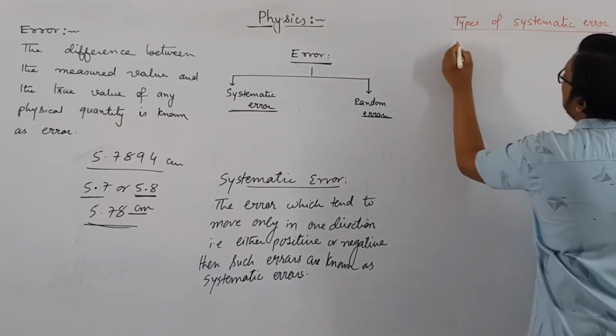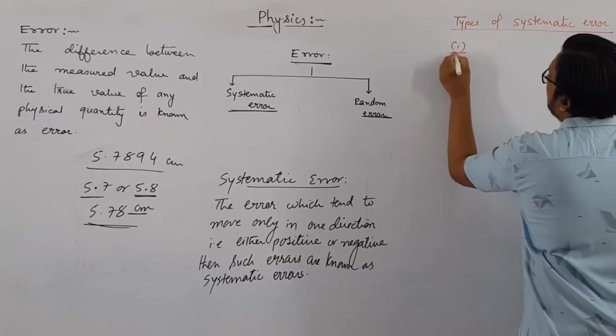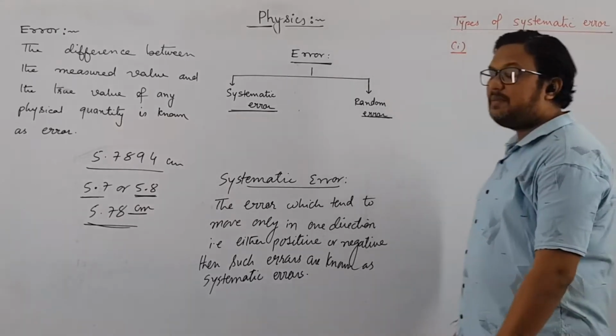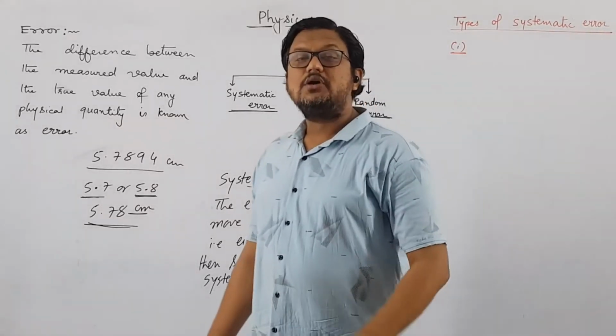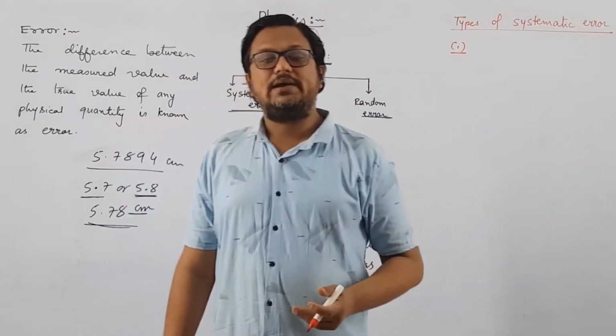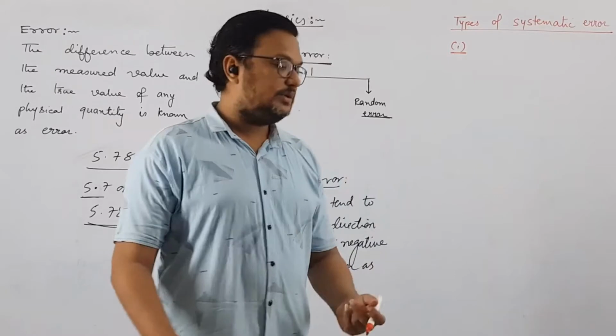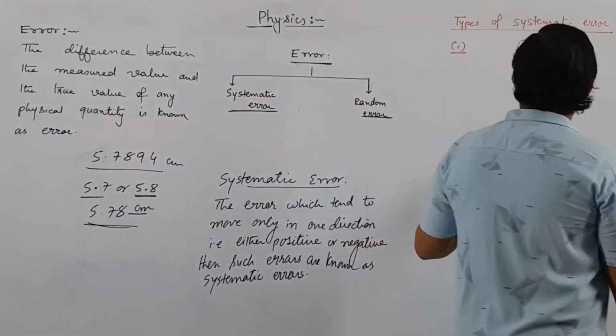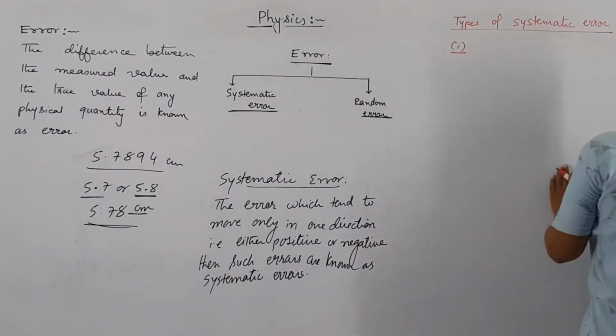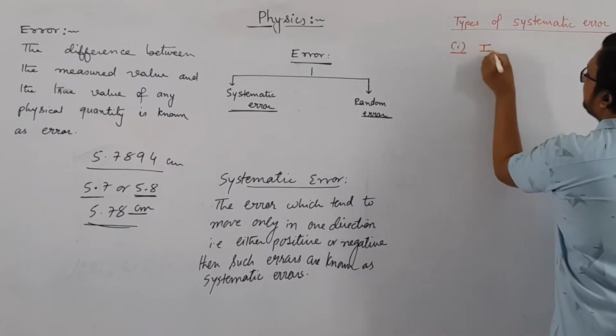I have written here types of systematic error, but actually you can write systematic error can be further classified into 2 groups or 3 groups, or you can write the sources of systematic errors are, right? This is an appropriate statement, but right now I have written type of systematic error. Number 1 is instrumental error.